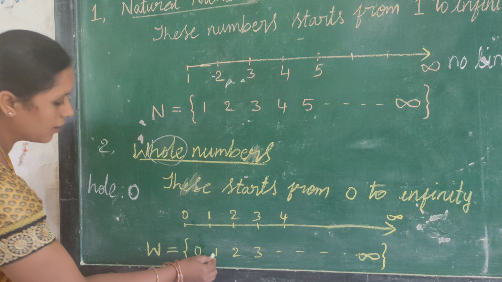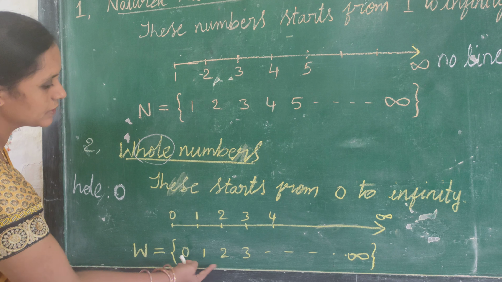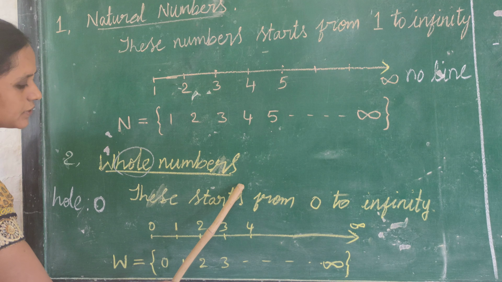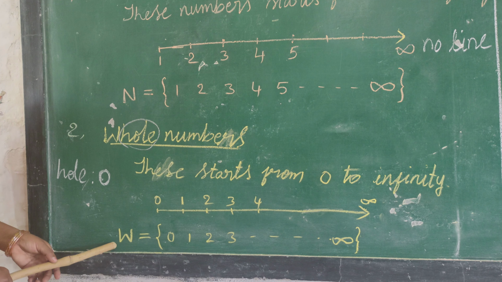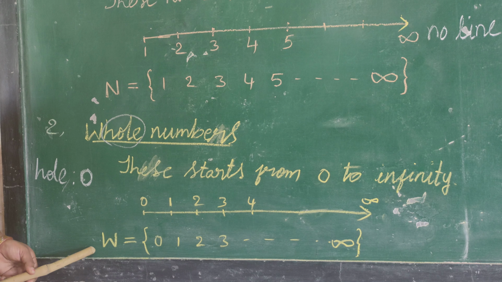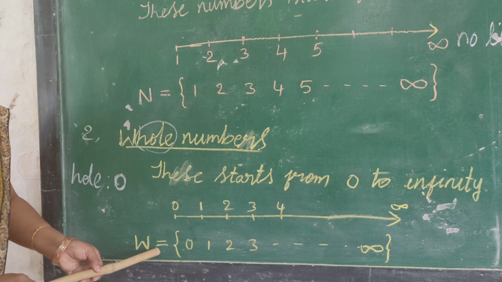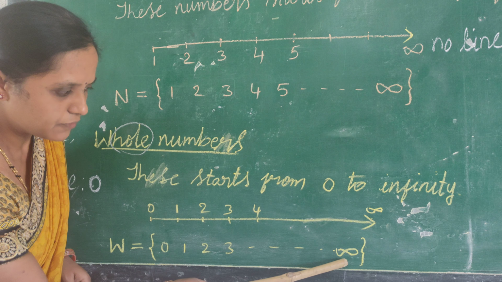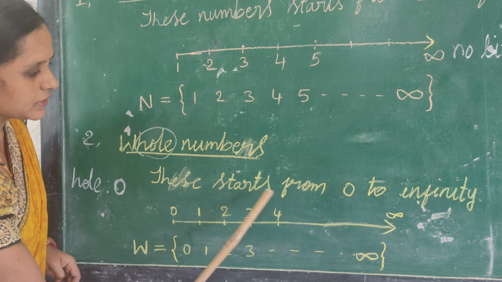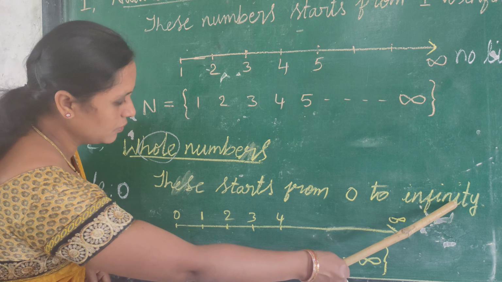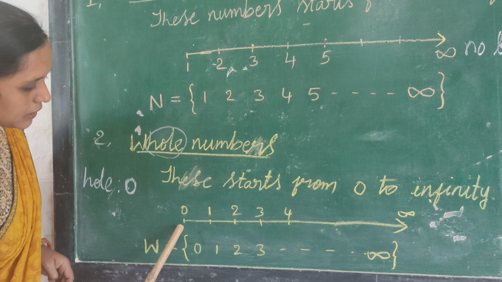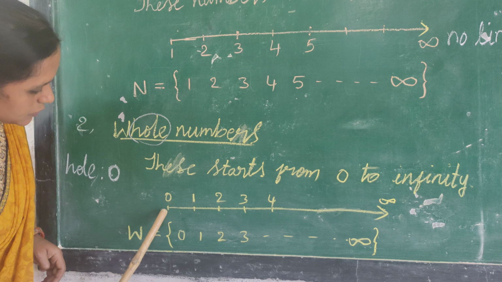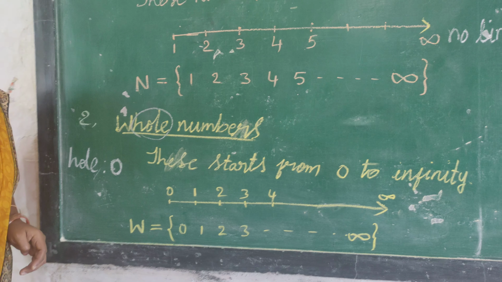So, 0 along with all natural numbers are called whole numbers. This can be denoted by using the letter W. W is equal to 0, 1, 2, 3, 4, 5, etc. up to infinity. These numbers start from 0 to infinity. It can be expressed on the number line.